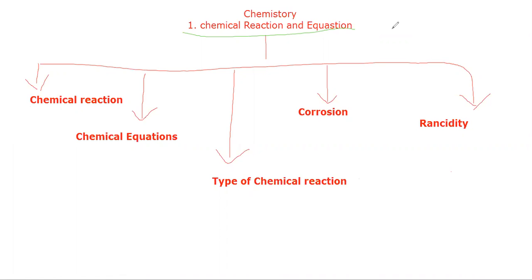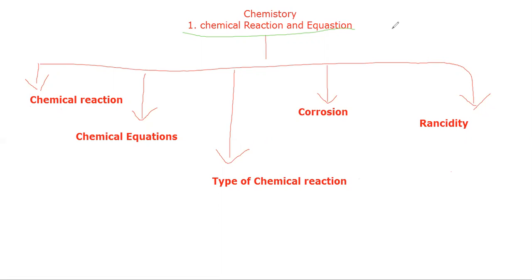Firstly, in this chapter, you will learn about chemical reactions, chemical equations, types of chemical reactions, corrosion, and rancidity. In chemical reactions, you are going to study the identification of chemical reactions. In chemical equations, writing chemical equations, balancing chemical equations, and making chemical equations more informative.